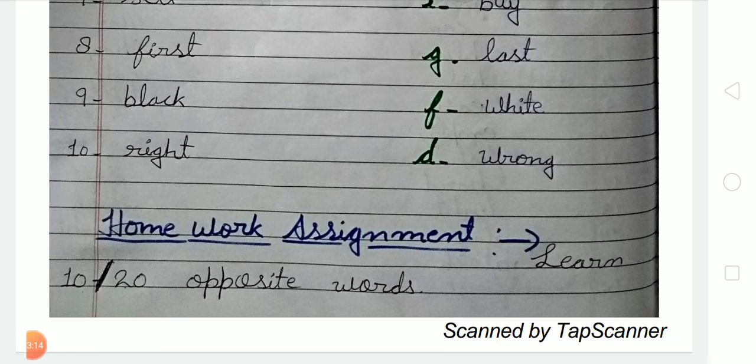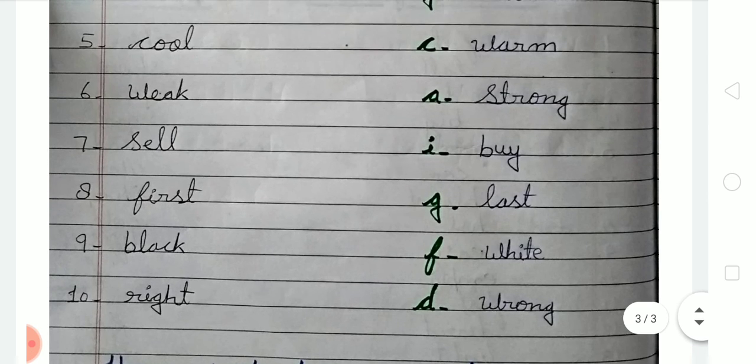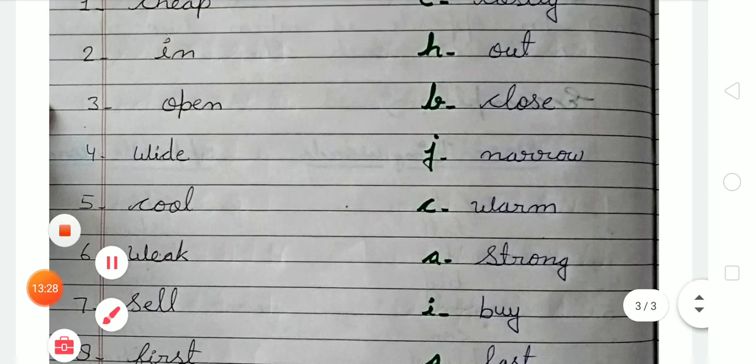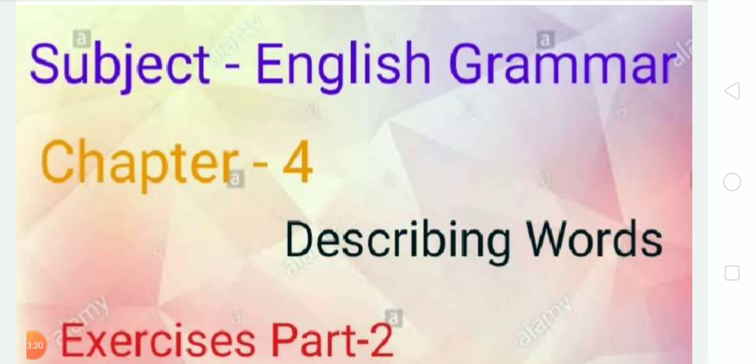So dear student, your today's homework is that you have to learn 10 or 20 opposite words, and you may also write them in your notebook with good handwriting. Okay student, I hope you all have understood what a describing word is and what an opposite word is.